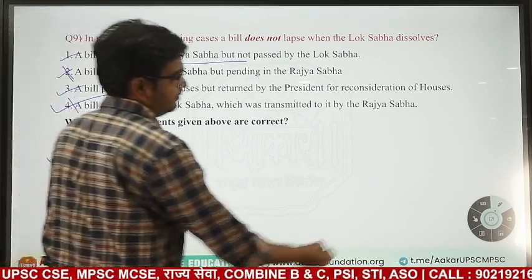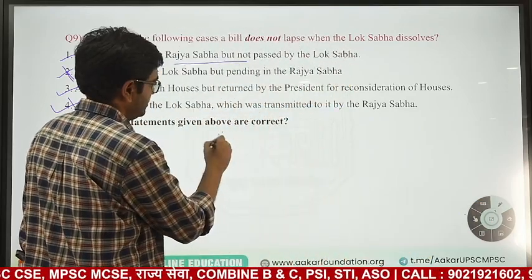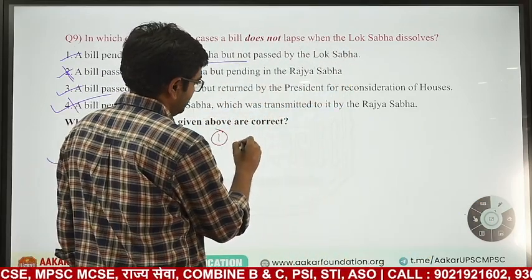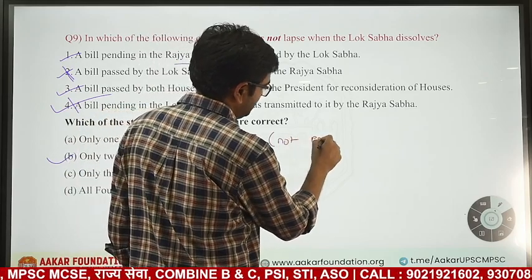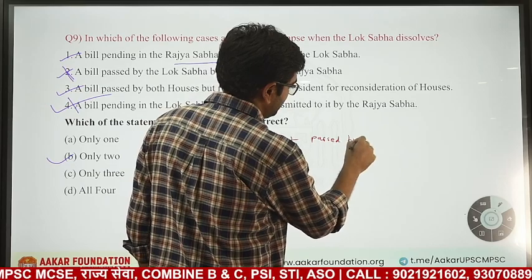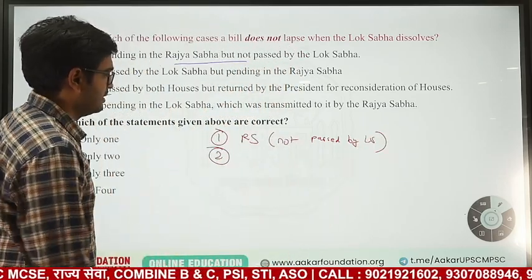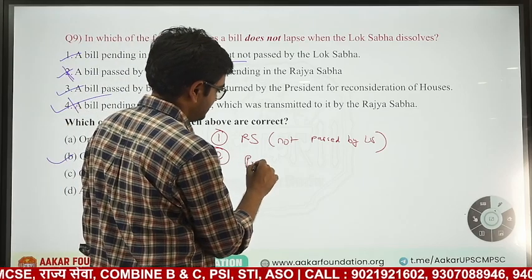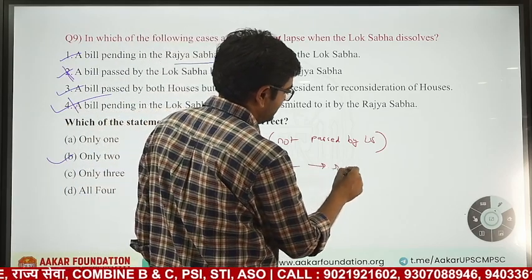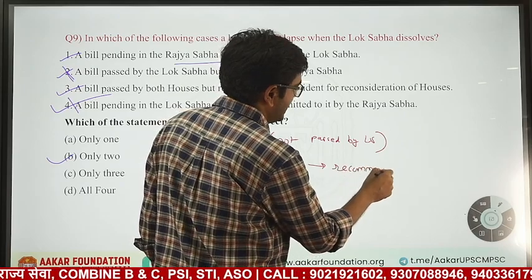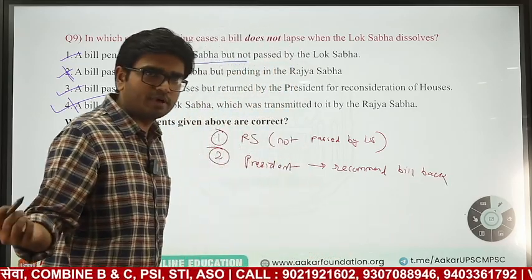But the bill will not lapse in which condition? Bill will not lapse when it is in Rajya Sabha and not passed by Lok Sabha. Not passed by Lok Sabha, then bill will not lapse. Second condition, it has reached president. President recommends the bill back. If president sends the bill back for reconsideration, it will not lapse.